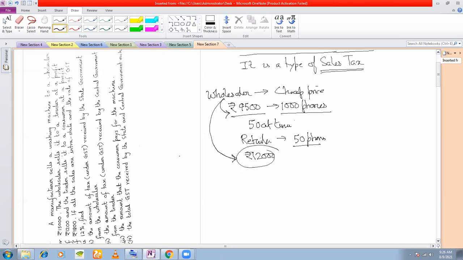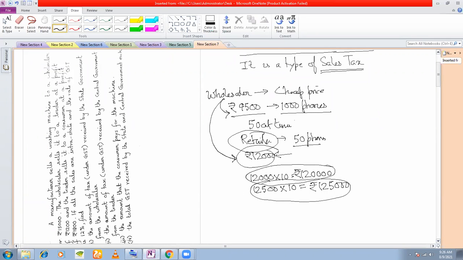So that is why if you want 10 mobile phones, you will not go to the retailer, because the retailer is buying it at 12,000 rupees. He will say, okay, if you want to buy 10 phones, then 12,000 into 10, you give me 1,20,000 rupees for 10 phones minimum, or he can charge extra also, 500 rupees profit he will keep. And then he will say, for 10 phones, give me 1,25,000. So at least this. You are ending up paying 1,25,000 rupees to the retailer.